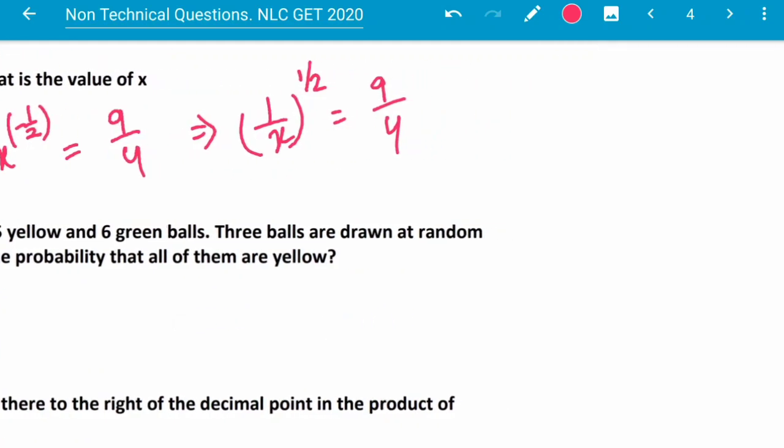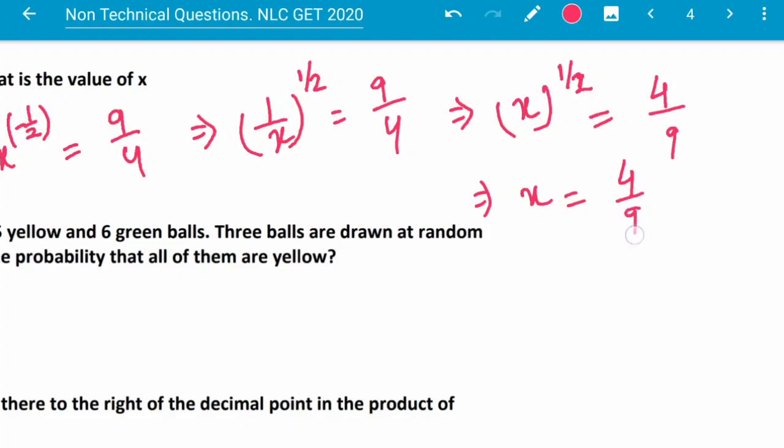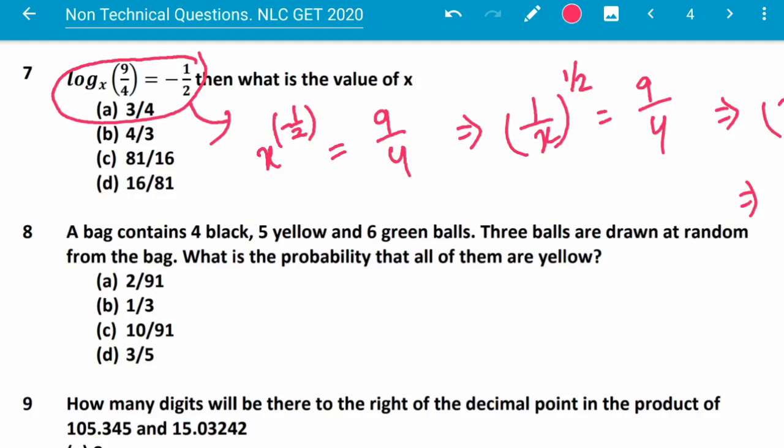So here x to the power positive half is equal to 4 by 9, and x will be equal to 4 by 9 squared. Half will be going to the right side, and this will be square, so this will be 16 by 81. 16 by 81, option D.